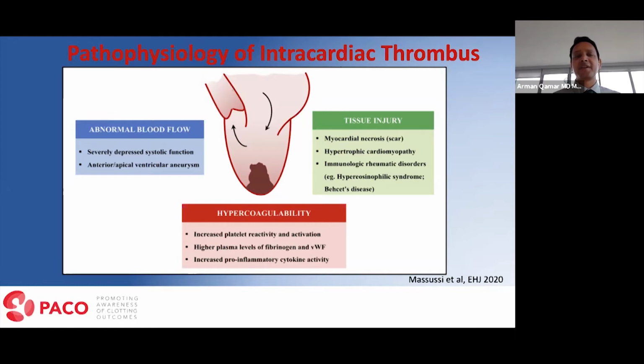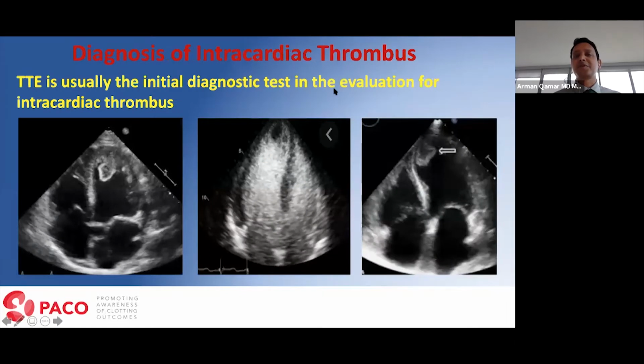So these are the different pathophysiological underpinnings that contribute to intracardiac thrombus formation. Diagnosis of intracardiac thrombus. Most intracardiac thrombus that you'll see would be first seen on a transthoracic echocardiogram.